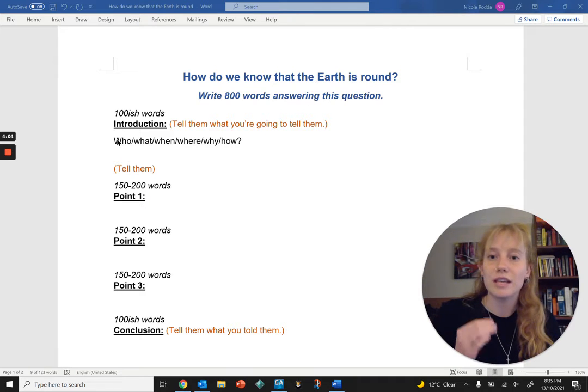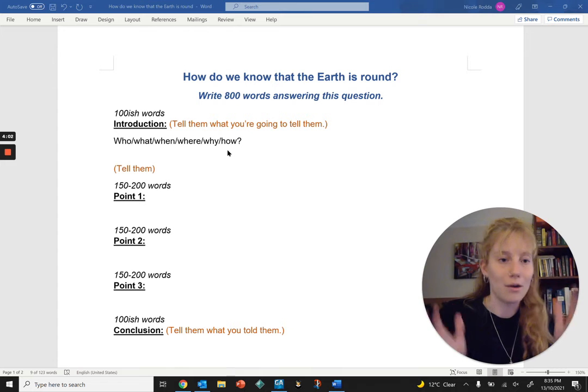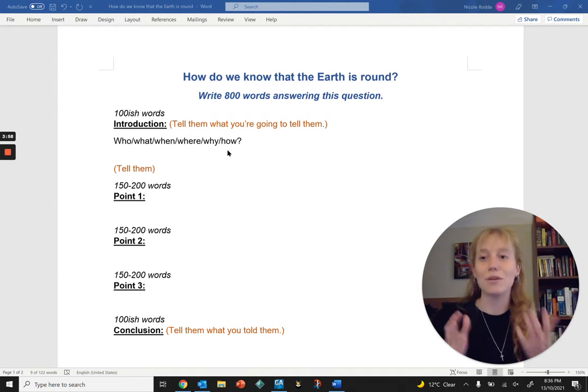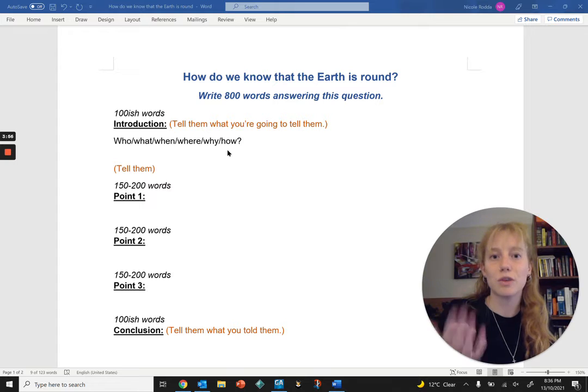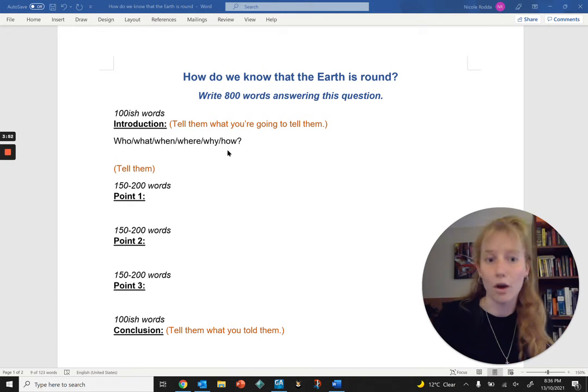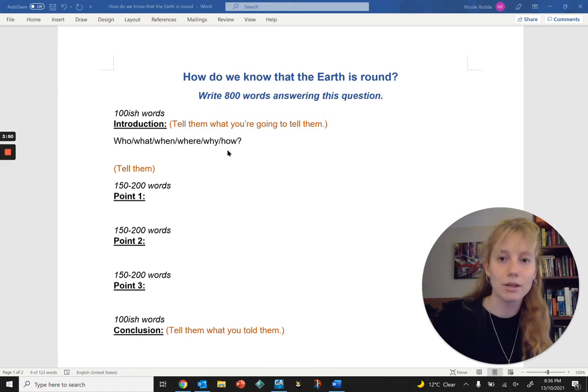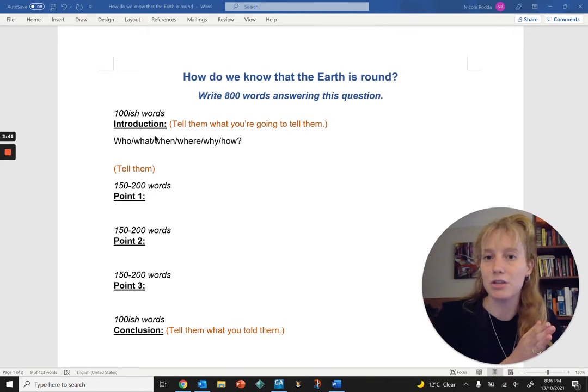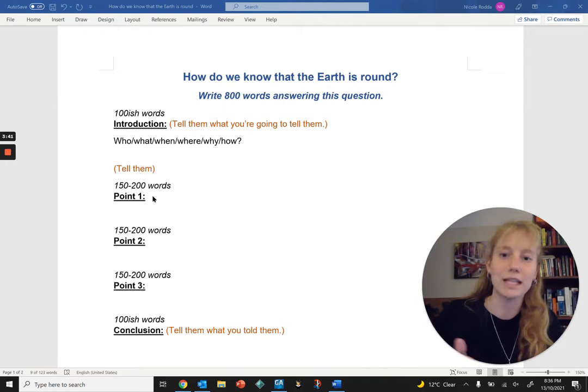Now, we can use these who, what, when, how, where, why, all of those questions to bulk out the information and also to make sure that we've covered everything. So if we're talking about how do we know that the earth is round and I haven't covered maybe what earth is, that's going to be a little bit confusing for the reader. So we want to make sure that we've covered all of that basic information that the question is actually asking us to talk about before we really dive deeply into these main points.